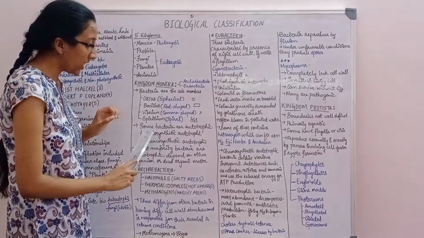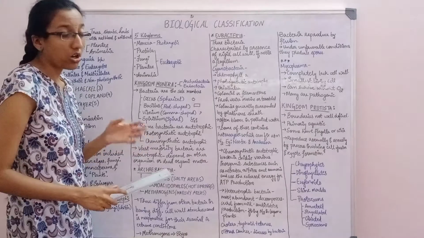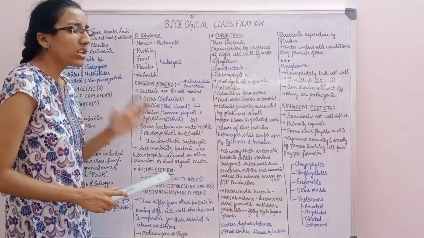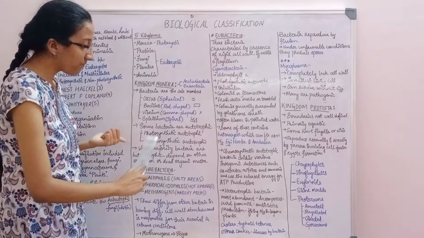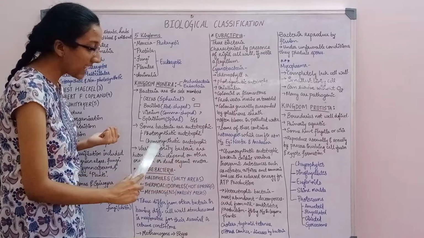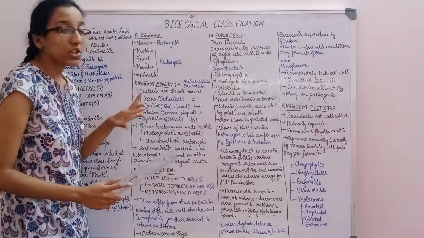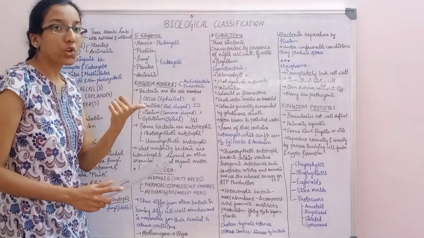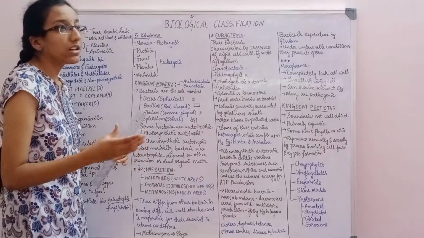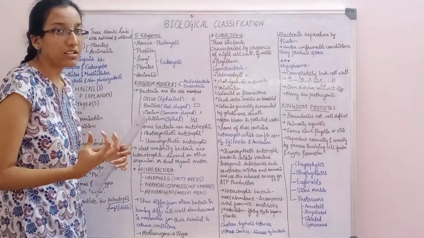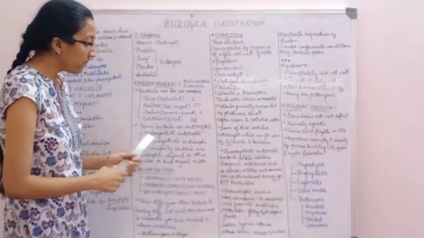Now coming to the next one, some bacteria are autotrophic and the majority of bacteria are heterotrophic. Autotrophic can be divided into two types, photosynthetic and chemosynthetic. Photosynthetic means it uses light to prepare its food.